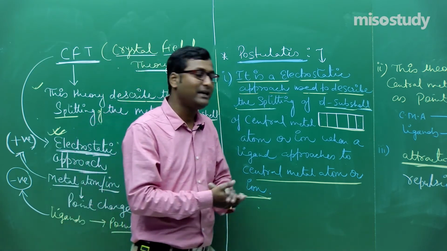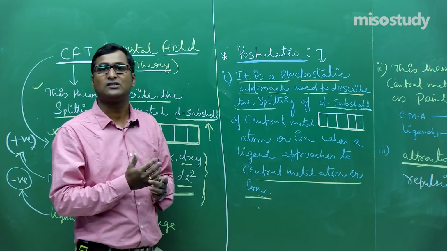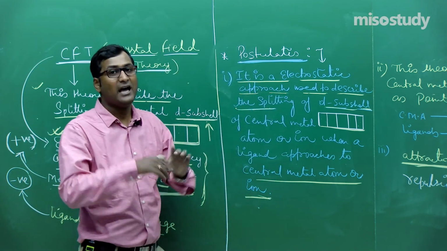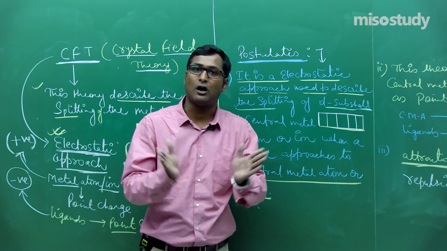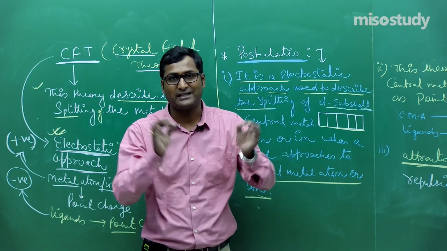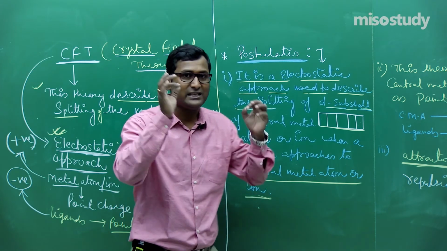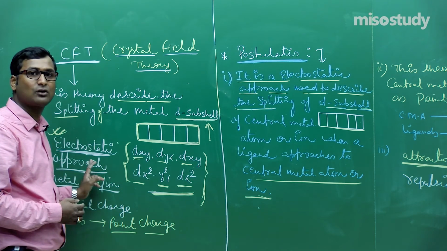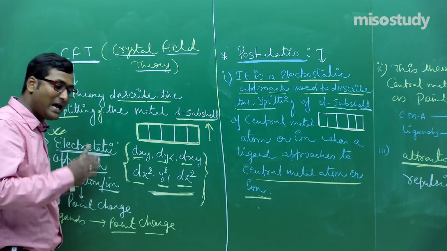Again, if the net force is attraction, then the energy decreases. If the net force is repulsion, then the energy increases. Is it clear to you friend? CFT is completely an electrostatic approach.